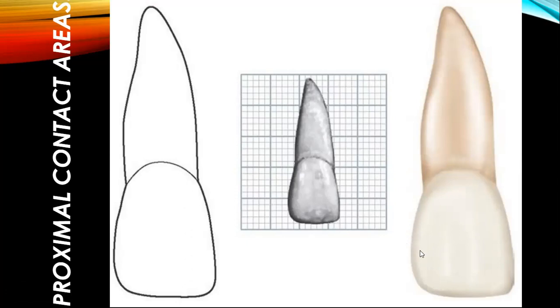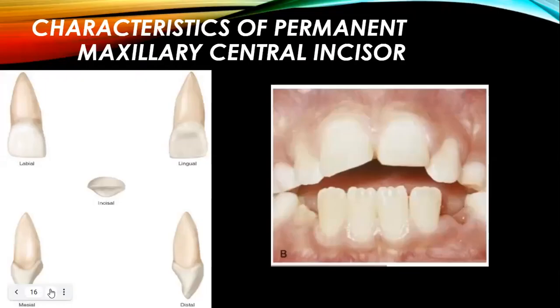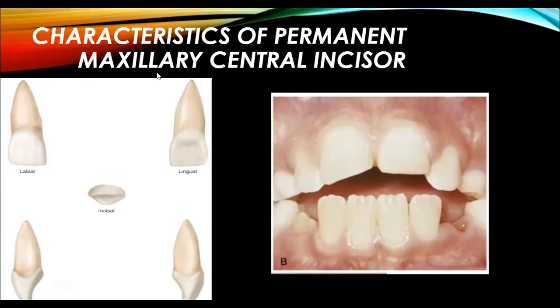Means we have two proximal contact areas. Contact areas are those areas which are touching the neighboring tooth. So we have the mesial contact area near the mesio-incisal angle and the distal contact area near the cervical line, a bit upward towards the cervical line, right? So here we have some characteristics of permanent maxillary central incisors, right?